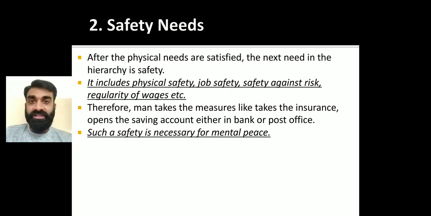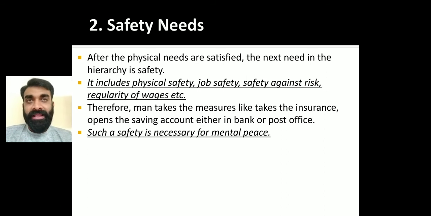See, safety in terms of what? Suppose we are living in a particular society, but it is not safe, with any kind of fear of theft or communal riots. These things affect the mental status of a person. In the same way, in a business unit, when a person is doing a job but is not sure about his position, not sure about the longevity of his stay in the organization. Suppose I am not given the guarantee that I am a permanent employee, will I be able to concentrate on my work? No.